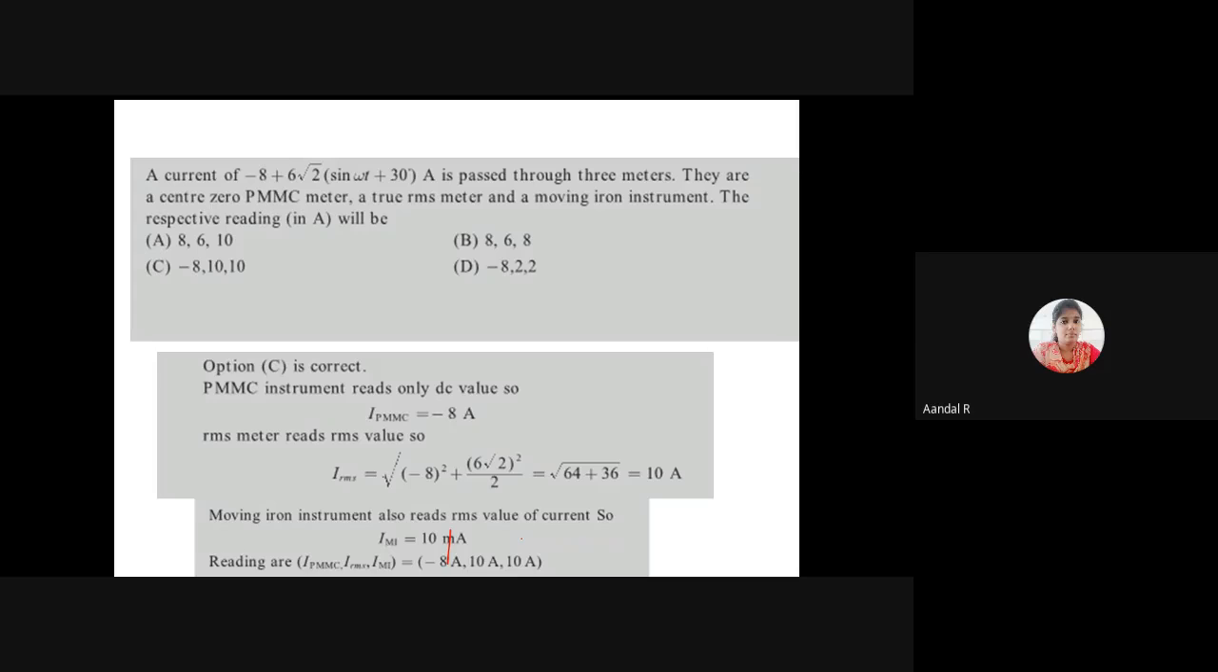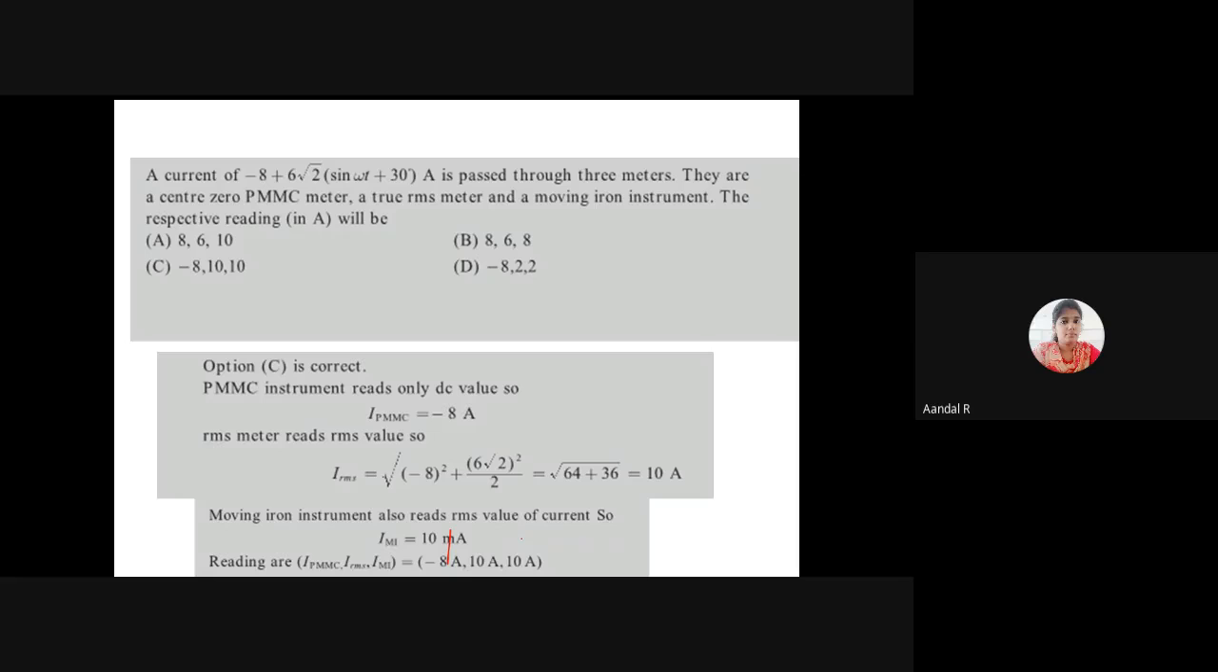The PMMC instrument always reads a DC value, so the answer is minus 8. The second meter, the true RMS meter, always reads the RMS value. So the RMS value calculation is root of minus 8 the whole square plus 6 root 2 the whole square divided by 2. This 2 comes because of the RMS value. The simplification gives 10 ampere. The moving iron instrument, the third instrument, also reads only the RMS value, so it is also 10 ampere.